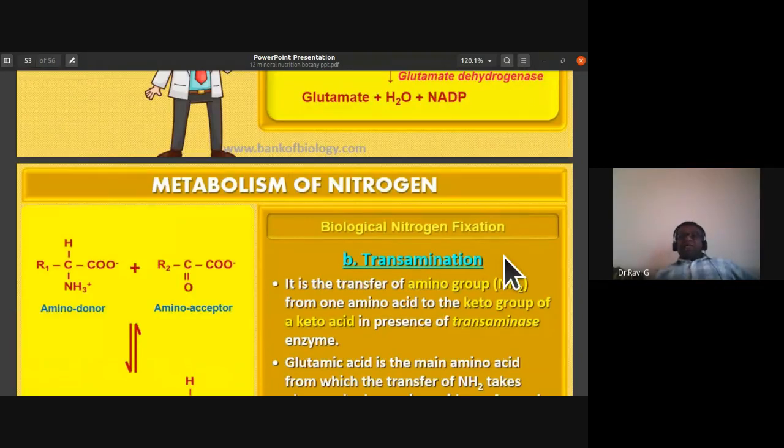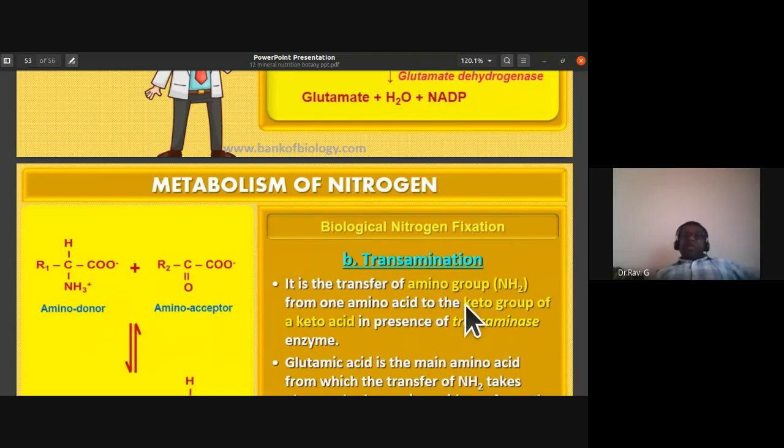In transamination, it is a transfer of amino group from one amino acid to the keto group of a keto acid in the presence of transaminase enzyme. So in transamination, as the name indicates, it is the transfer of amino group from one amino acid, which is a donor, to the keto group of a keto acid, because they have a ketone, C double bond O. So in the presence of transaminase enzyme, that is what is transamination.